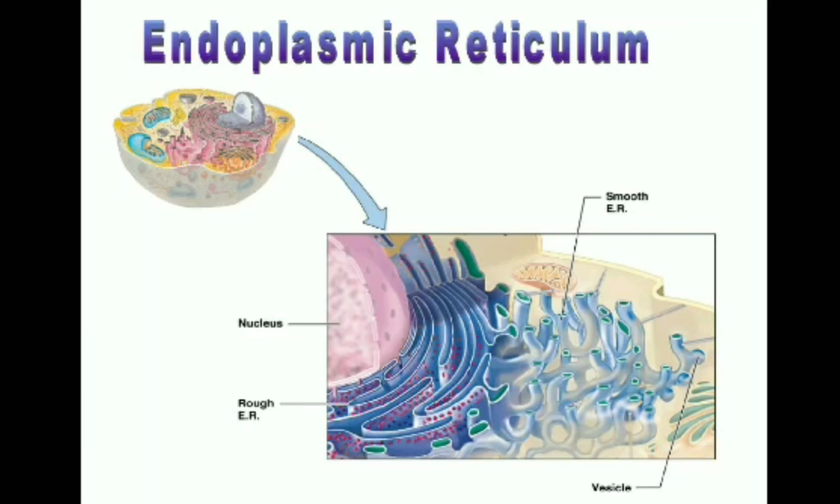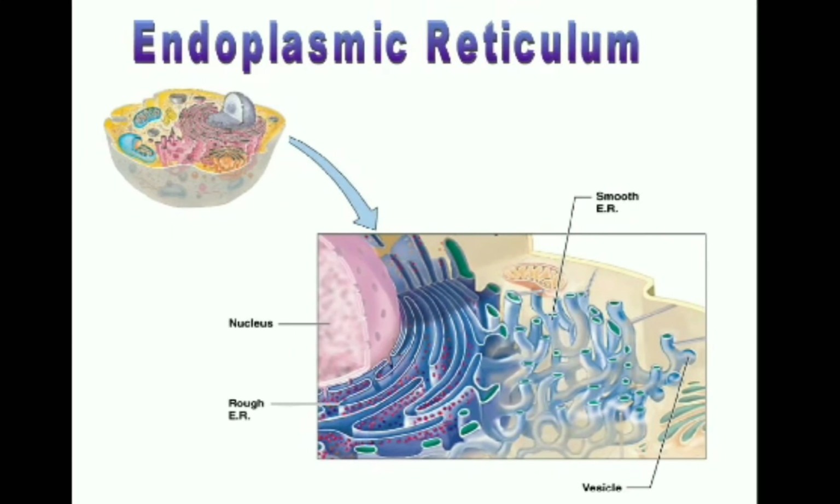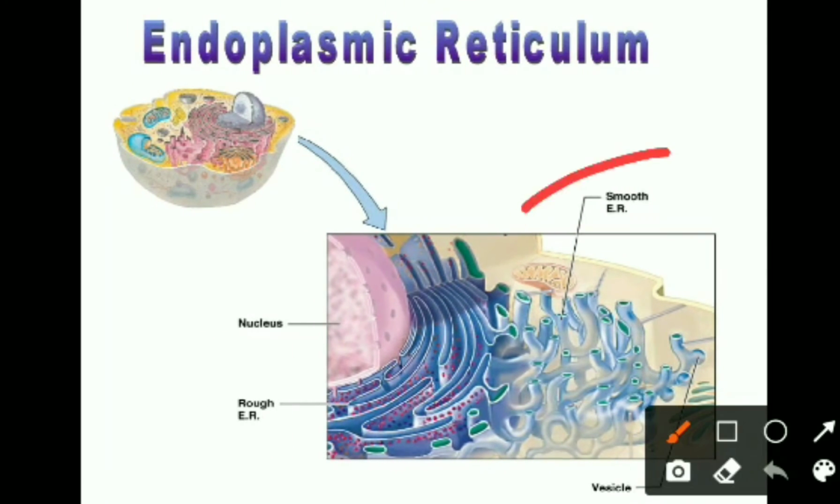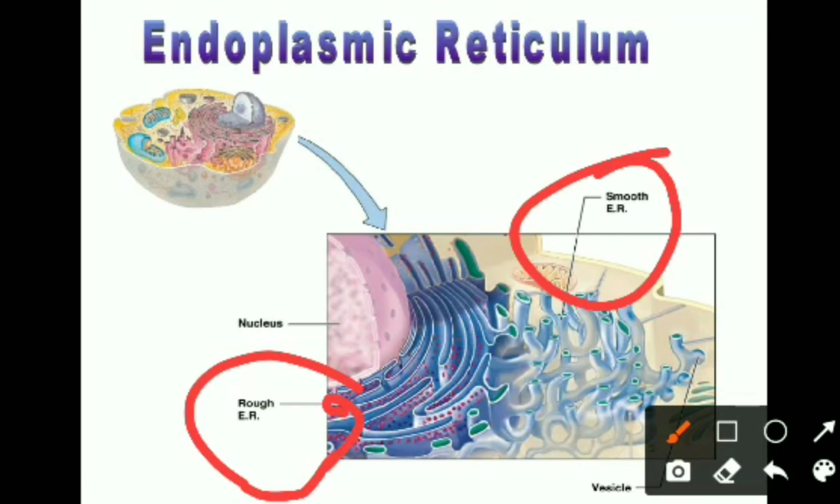The second part is the endoplasmic reticulum, which forms the skeleton of the cell and gives support to maintain its shape. It is mainly of two types: smooth ER and rough ER. Rough ER is studded with ribosomes, which work as the factory of protein synthesis.